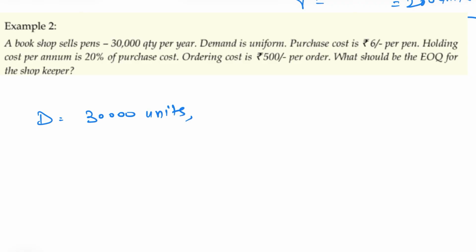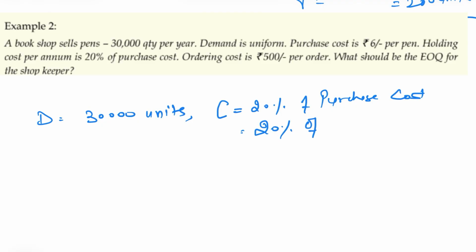Holding cost we all know. Holding cost is carrying cost. Another name of holding cost is carrying cost. Carrying cost is C, and this is 20% of purchase cost. Now I have to use this purchase cost. 20% of purchase cost is rupees 6. So 20% of 6 is 1.2. Fine. So this is my C now.